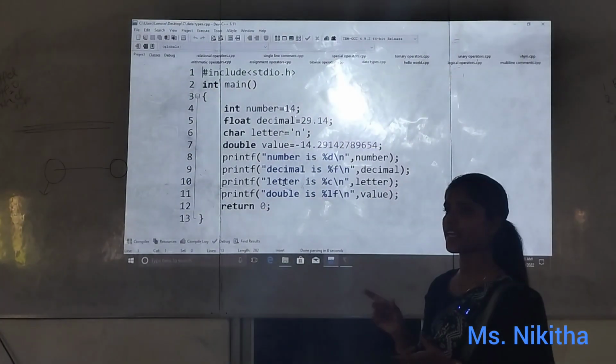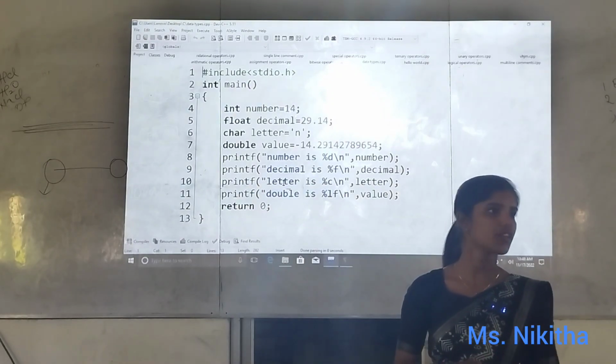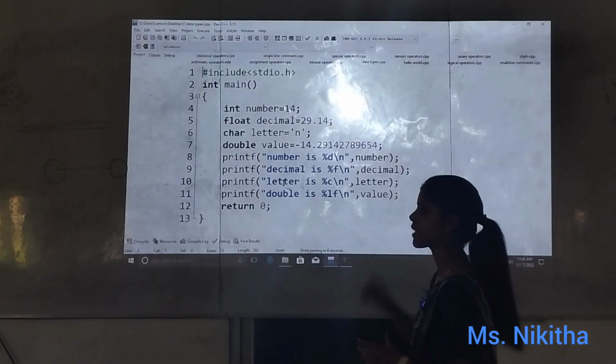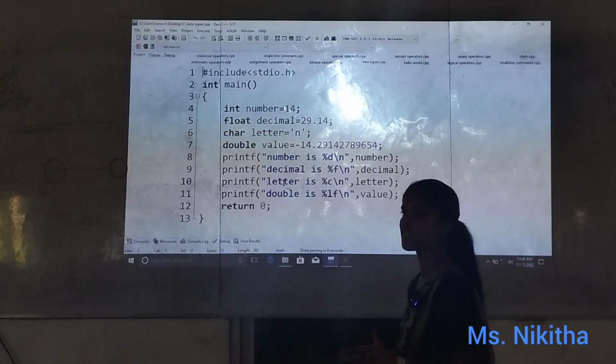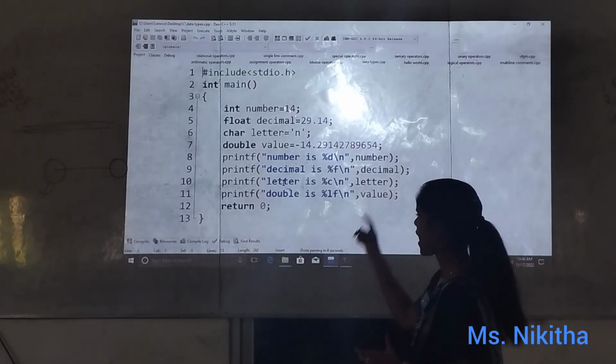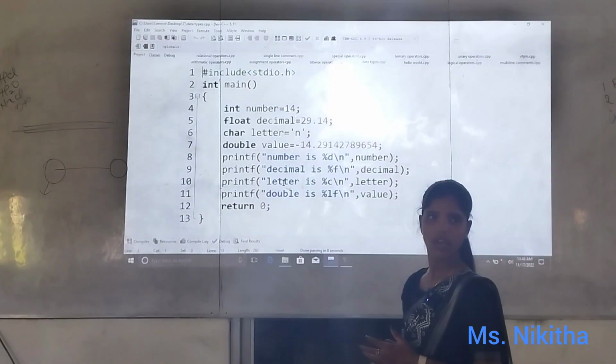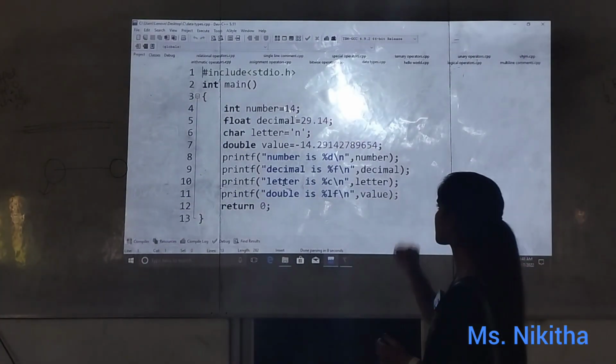In that float I am taking the variable name as decimal. Decimal is my name of the variable. In decimal, what am I storing? 29.14, that is the value I am storing. Likewise I took one character and a double. Is that okay? These are the 4 basic data types. Am I clear?